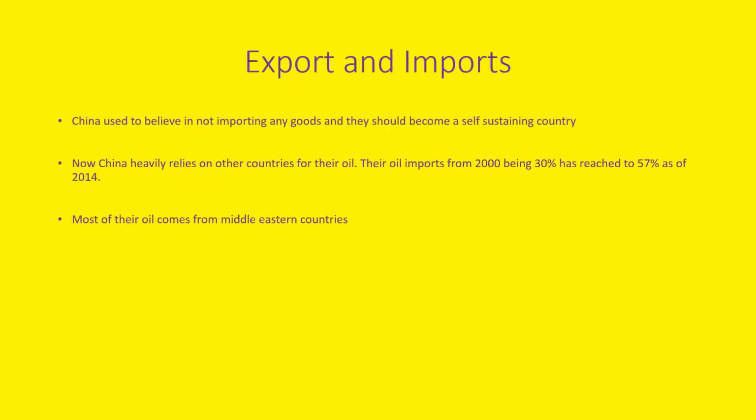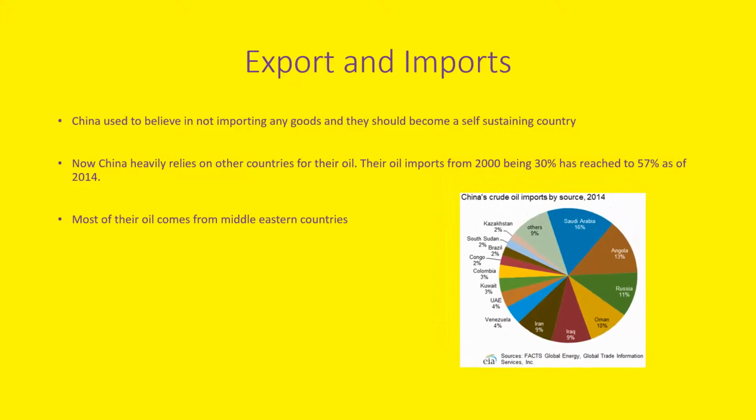The exports and imports. China used to believe in not importing any goods, that they should become a self-sustained country. Now China heavily relies on other countries for their oil supply. Their oil imports in 2000 were 30%. It has reached 57% as of 2014. Most of their oil comes from Middle Eastern countries. Refer to the graph for the amount of oil they get from Middle Eastern countries.